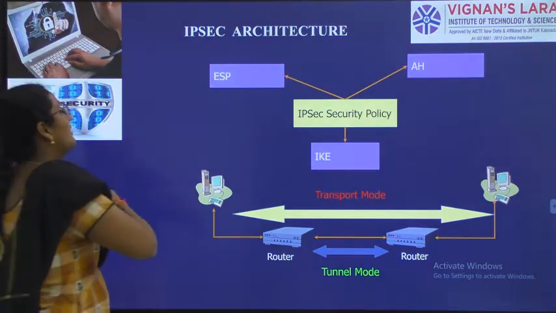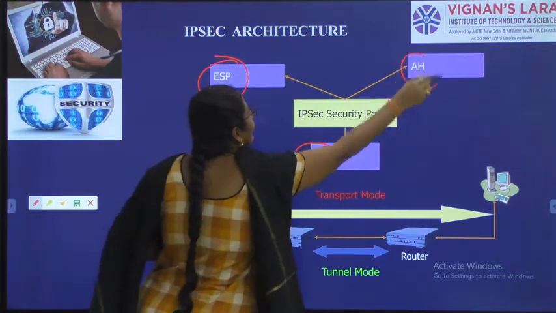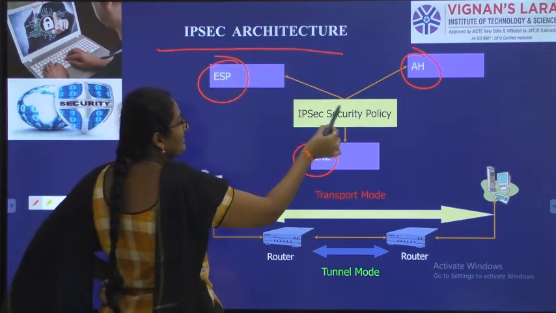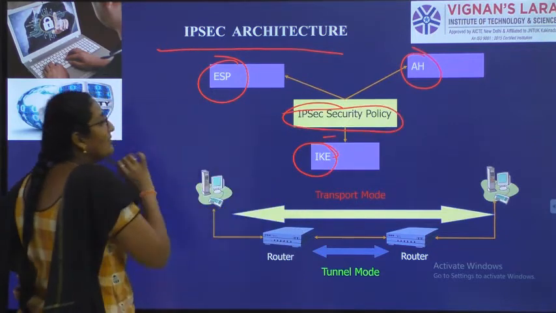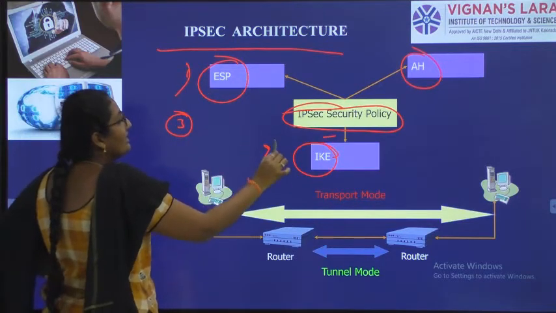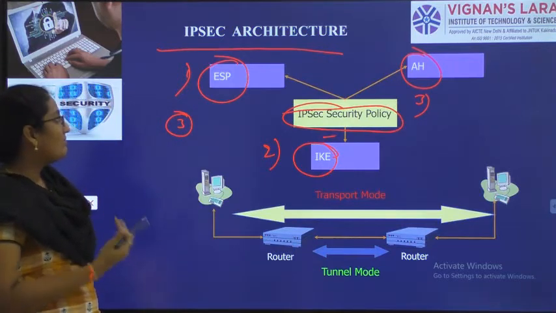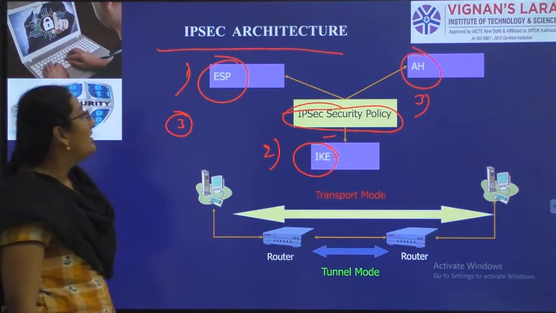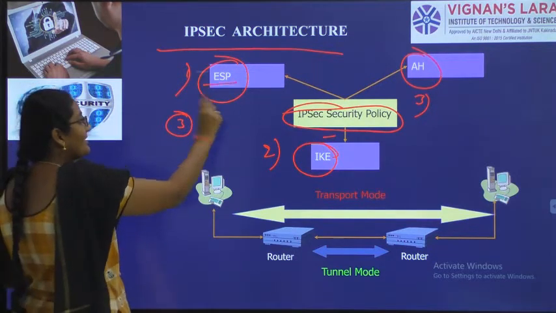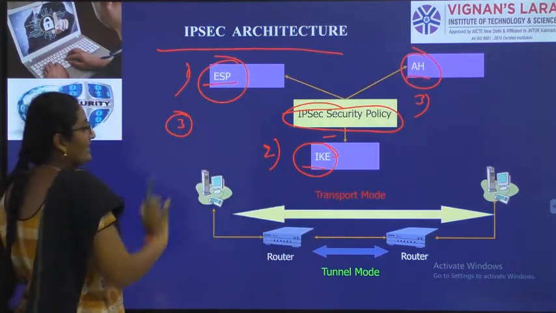So see here, encapsulating security payload, internet key exchange, authentication header. If we mix these three, that is the architecture of IPsec. This is IPsec security policy. From IPsec security policy, we have three elements: encapsulating security payload, internet key exchange, authentication header. So these three are nothing but the architecture of IPsec. So simple architecture, we don't have any big things in this. As we already know, encapsulating security payload, internet key exchange and authentication header. So these three are the architectural elements.